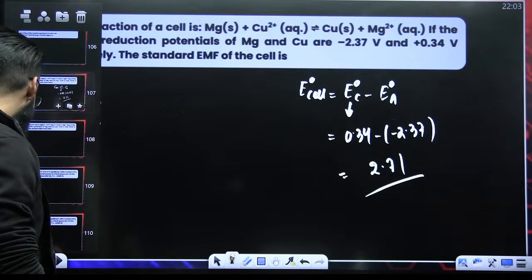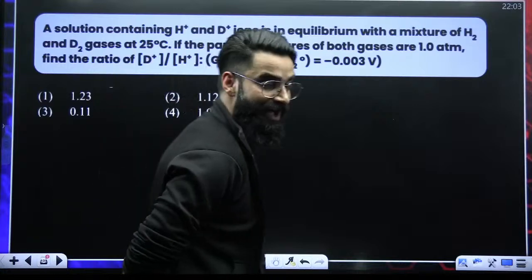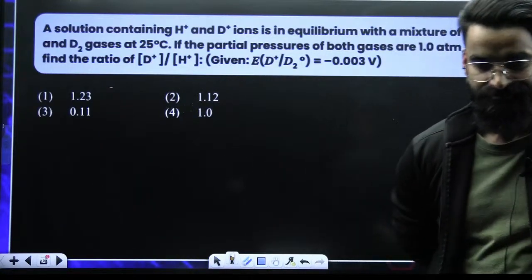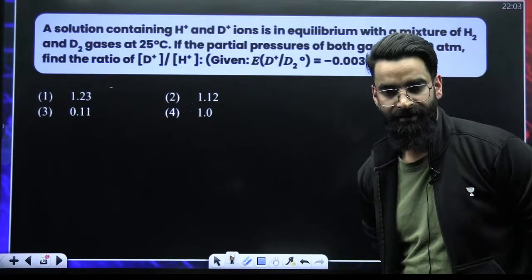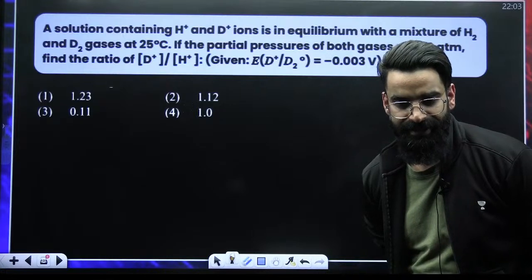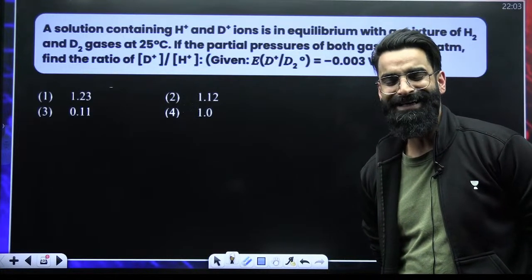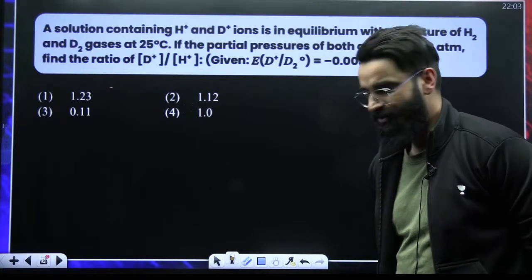Moving on, moving on. All right, let me see how you are going to solve this question. Kindly do ionic equilibrium. Ionic equilibrium I have taught in detail on this channel. Have you not gone through?